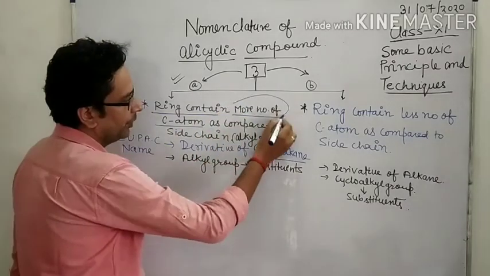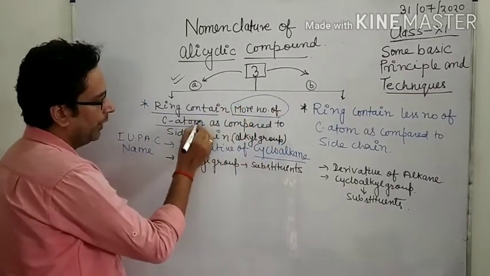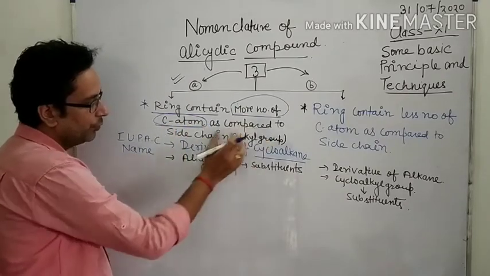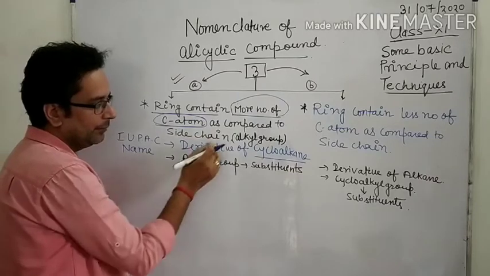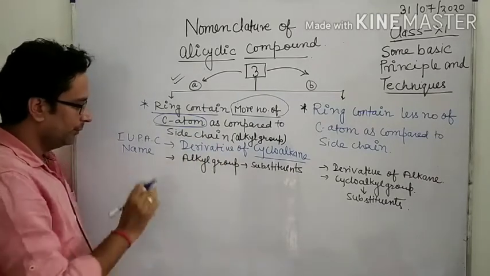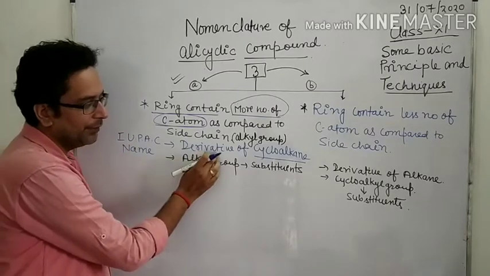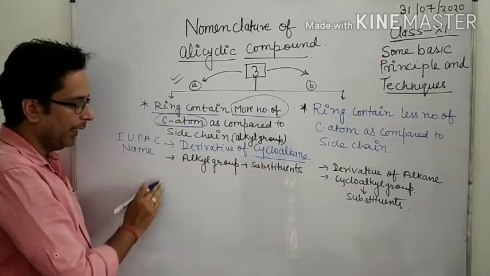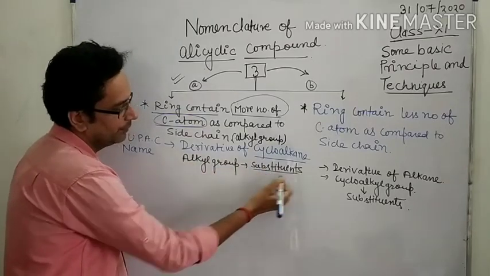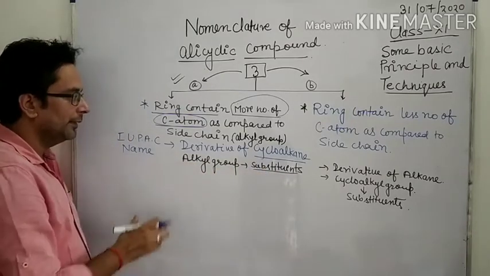It is very, very important. This one, more number of carbon atoms as compared to the side chain. Side chain means alkyl group. So we write the name: the IUPAC name is a derivative of cycloalkane, and this alkyl group is treated as a substituent. Okay, now let us consider an example.